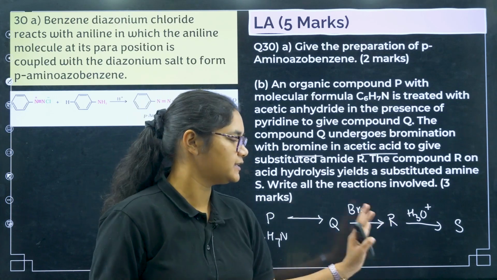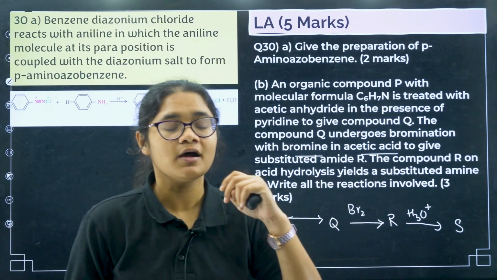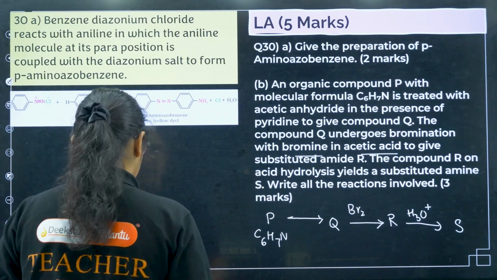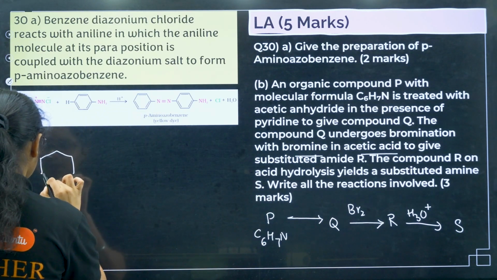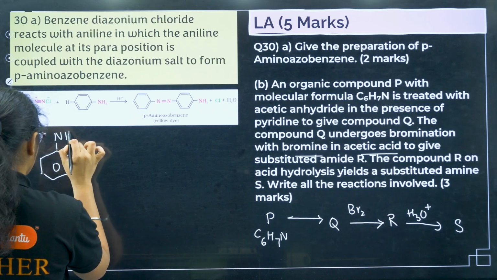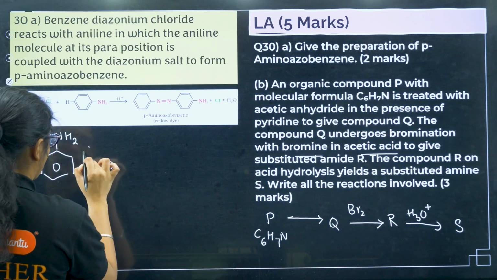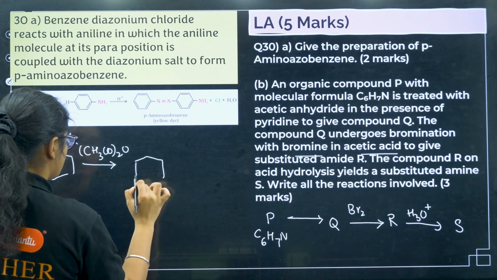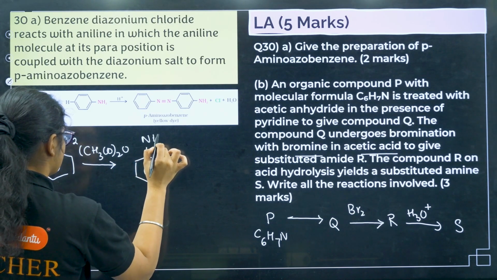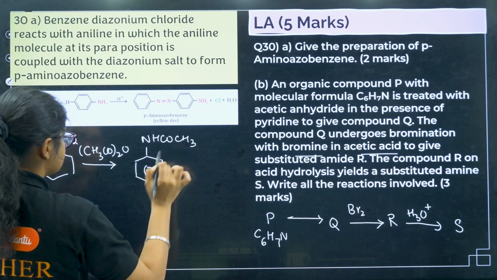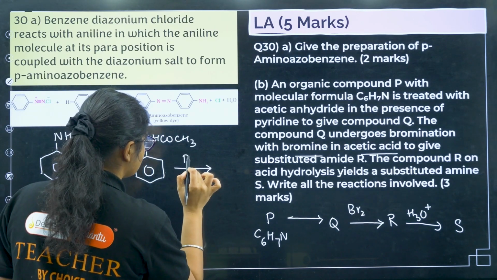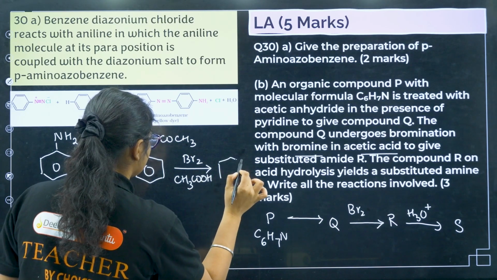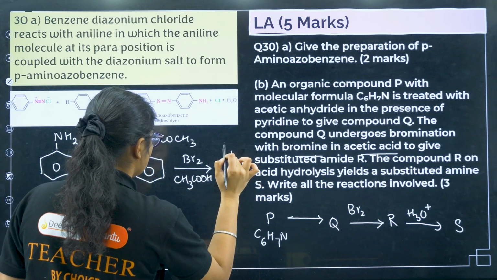Okay, so all of you know how to protect the aniline, then do bromination and then deprotection. So that is what is given here. So what is P? P is nothing but aniline. Then you are treating with acetic anhydride. So that is your acylation of the aniline to give you NHCOCH3. Next, if I treat it with bromine in presence of CH3COOH, that will give me bromine in the para position.